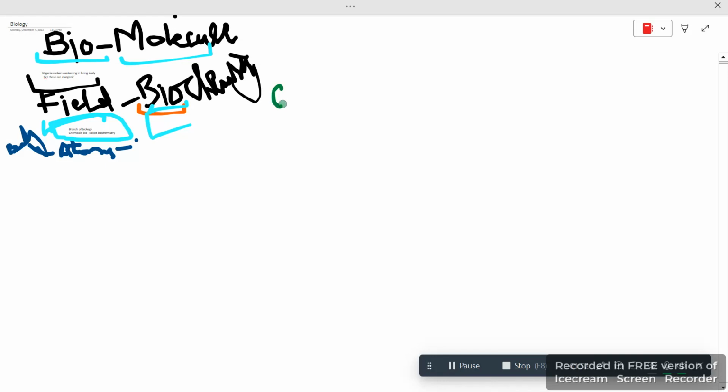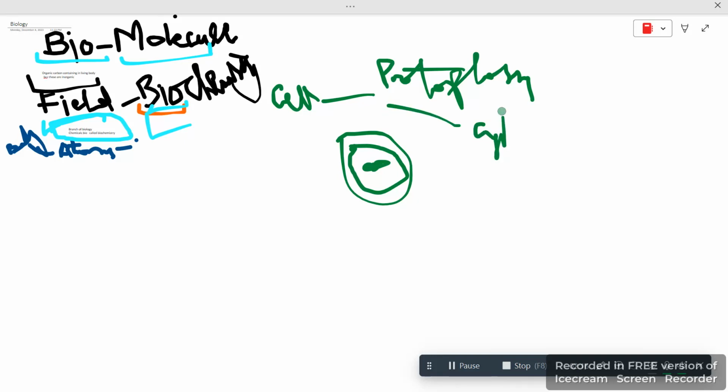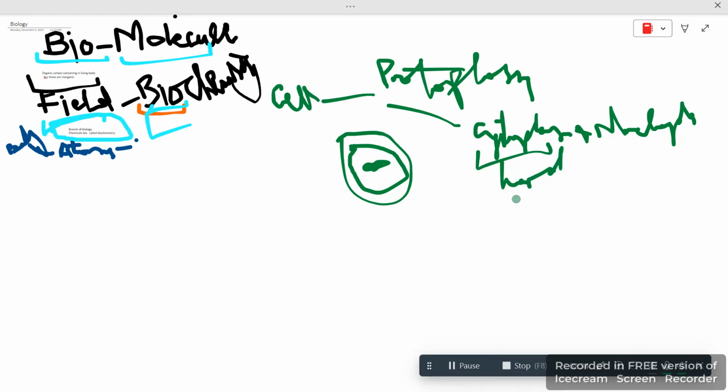Now in this chapter you will find a few more terms, like the term protoplasm. If you don't know what exactly this term means, take this as the cell. Here is the nucleus, and here you will find other parts, the organelles as well. So protoplasm is simply cytoplasm plus nucleus, nucleoplasm. So cytoplasm is the liquid part. We know that, and that should be very much clear. Liquid part of the cell.